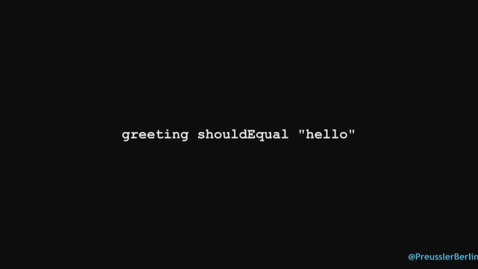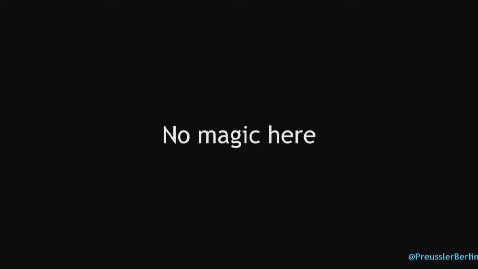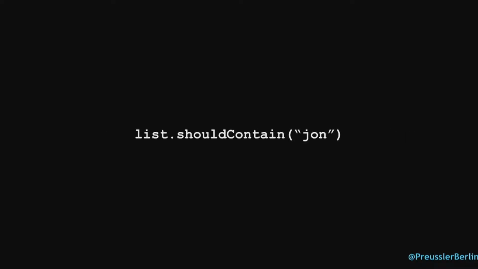We're already going now into like DSL, which is something that is really nice with Kotlin. Or let's think about another example. Wouldn't it be nice to say, list should contain John? This reads much nicer. And the thing here is, there was no magic included. It's actually super simple what the guy did here. Because let's look at should contain. All he did was adding this infix to the declaration. And this tells the compiler that when you call list.should contain, you can also call it in that way. So we still call list.should contain John.